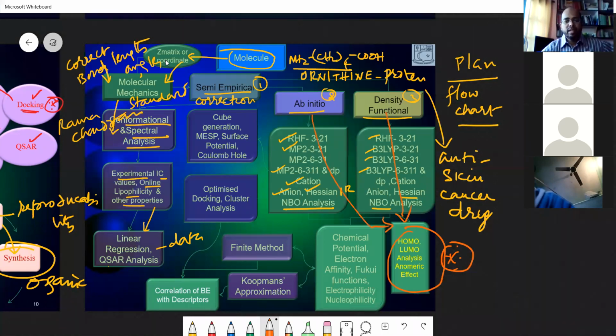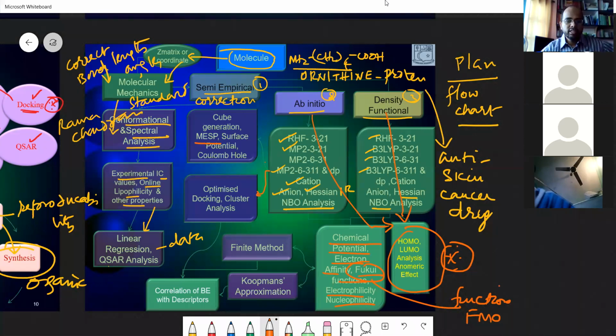Okay. Then you can calculate chemical potential, electron affinity, Fukui functions, electrophilicity, and nucleophilicity. Fukui functions are based on FMO. I think I told you about the frontier molecular orbital. And then after optimization, from this you can come over to this.